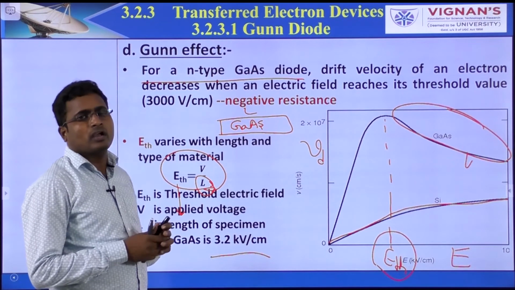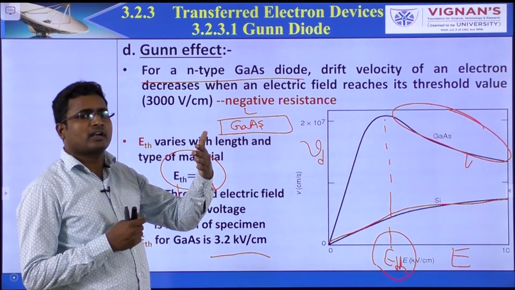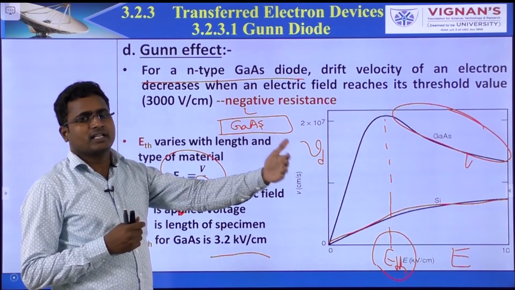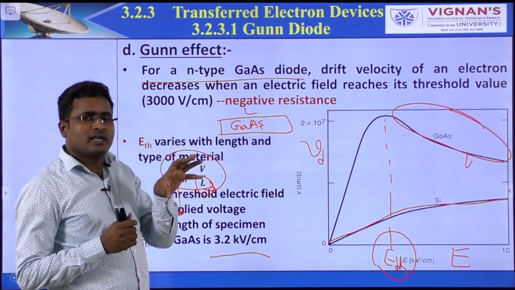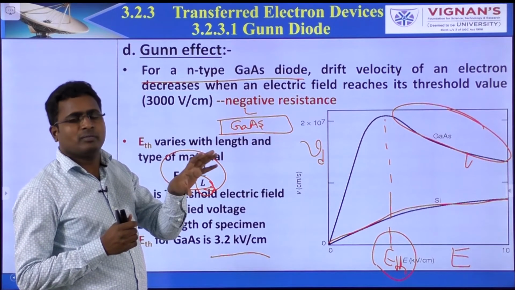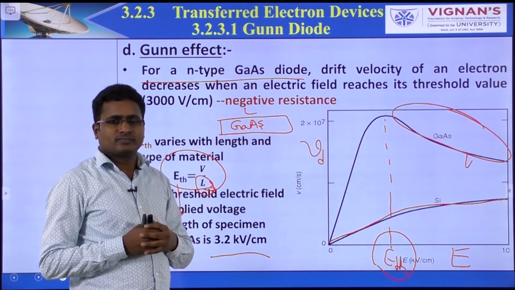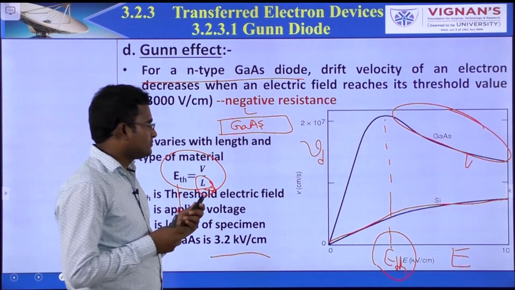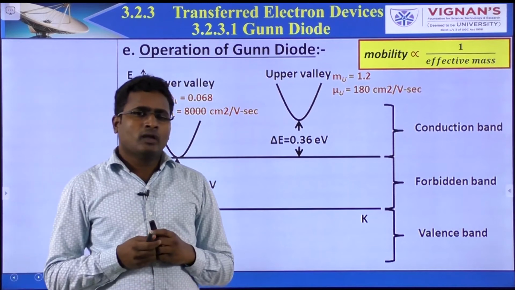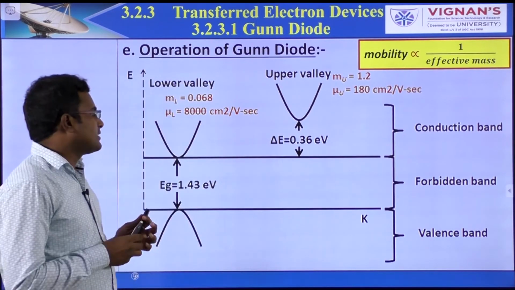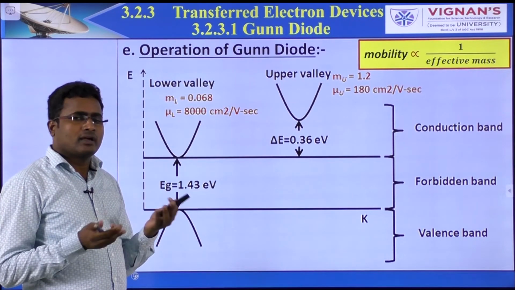Okay, so this is about the Gunn effect. Gunn effect means after some electric field, the threshold electric field, the drift velocity of electrons decreases. This happens only in gallium arsenide, indium phosphide, and cadmium telluride. But in silicon, it increases independent of the electric field. Now, operation of the Gunn diode. Before going to the operation, let's see the energy band diagram of gallium arsenide or Gunn diode.